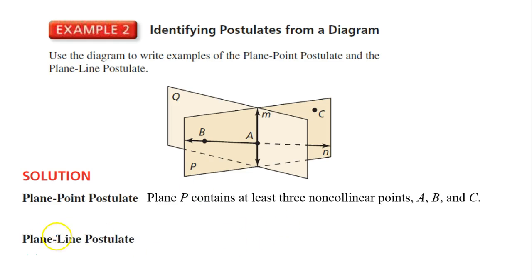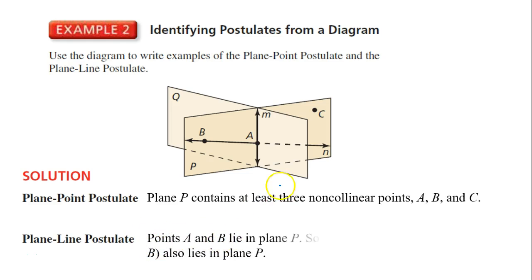So what about the plane line postulate? The plane line postulate says that if 2 points are in a plane, then the line that contains those 2 points is also in the plane. So since A and B are both in plane P, then line AB, or line N, is also contained in plane P. So points A and B both lie in plane P, so line N, which contains those points, also lies in plane P.